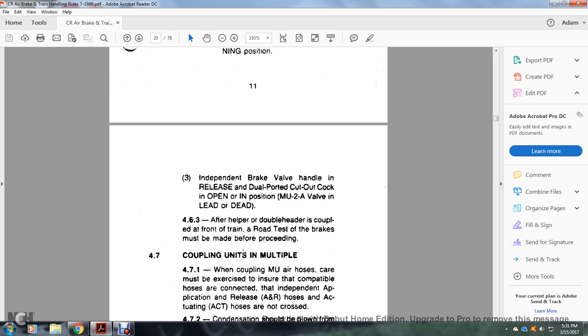463. After the helper is double headed and coupled at the front of the train, a road test of the brakes must be made before proceeding.